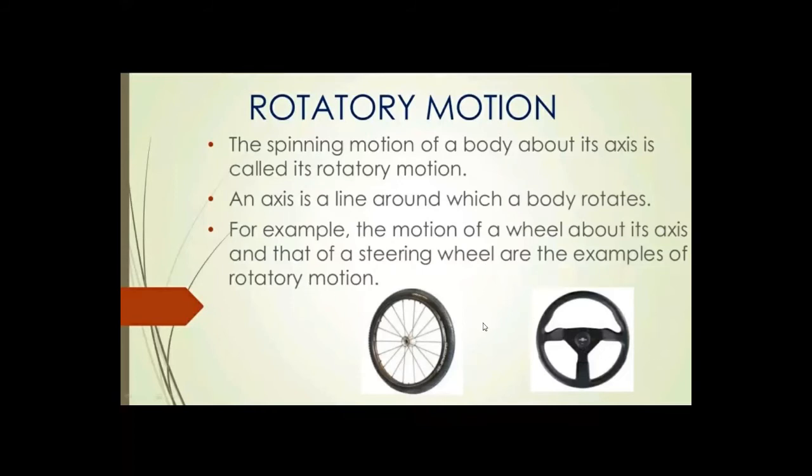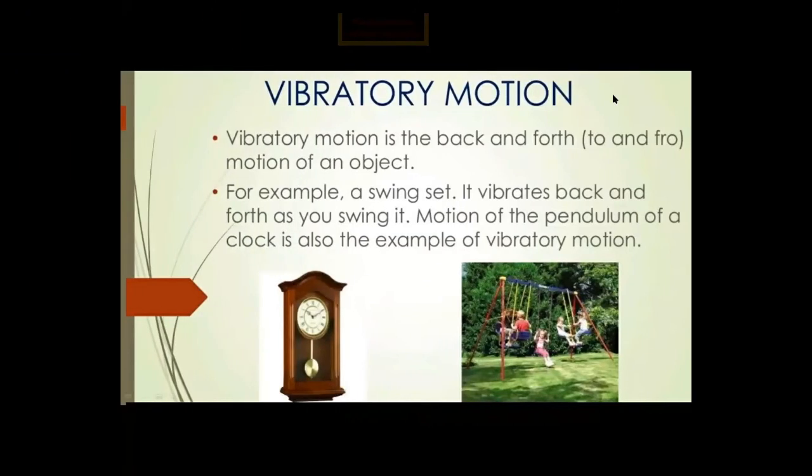Wheel is also moving on its axis. So it can be rotated to the right-hand side or to the left-hand side. But steering is moving on its axis. Now, this is the third type of motion. The first one, we can say, is vibrating motion. To and fro motion of an object is said to be vibrating motion.